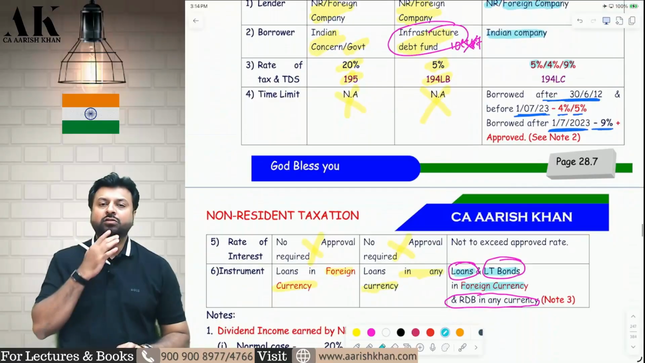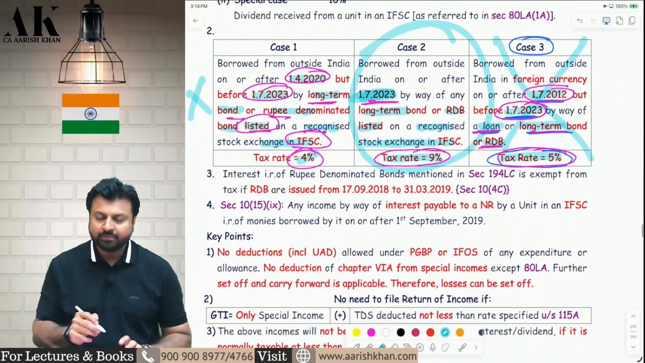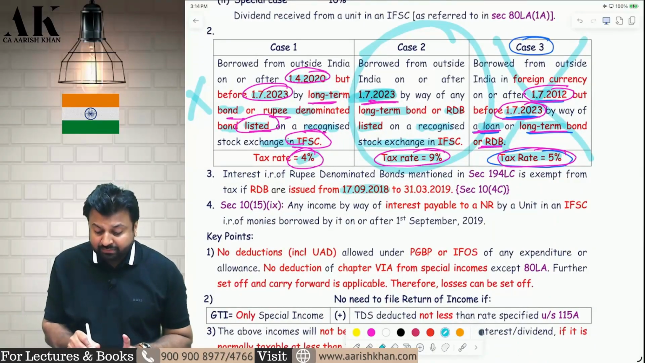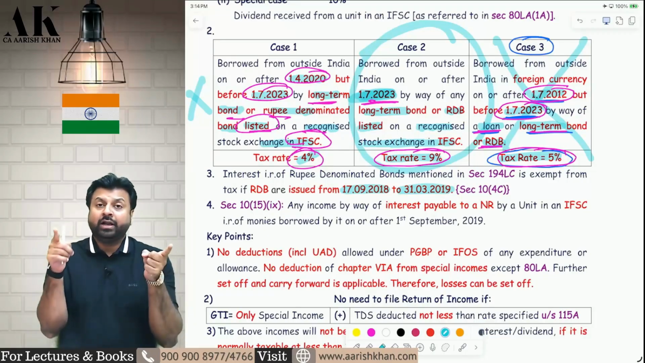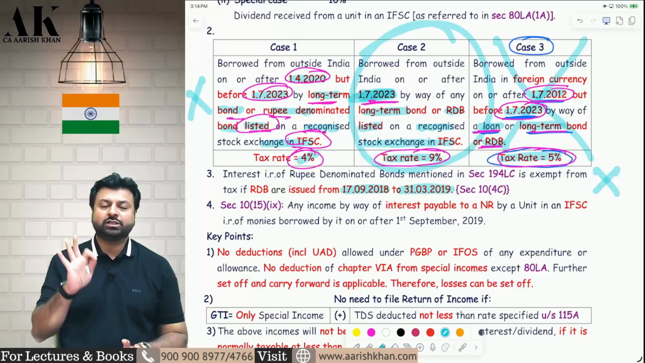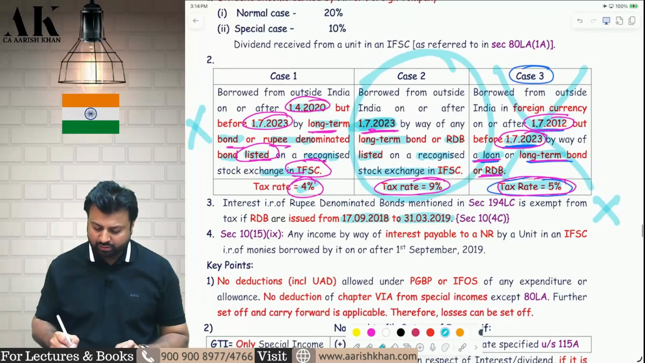Now, in one case, rupee denominated bonds interests are completely exempt under section 10(4)(c). If the rupee denominated bonds are issued between 17 September 2018 to 31st March 2019, if the rupee denominated bond is issued between this period, then the interest is completely exempt under section 10(4)(c). No interest will be subject to tax. I hope it is clear to all of you.